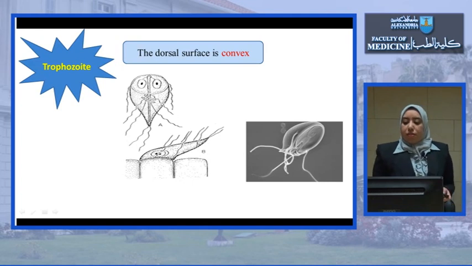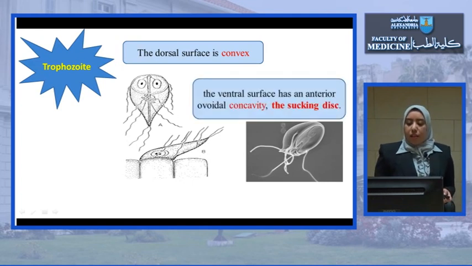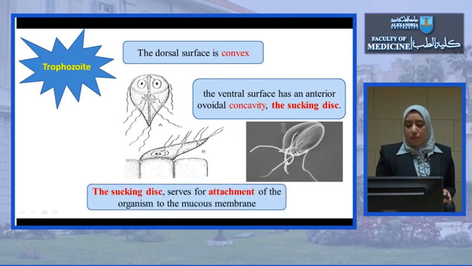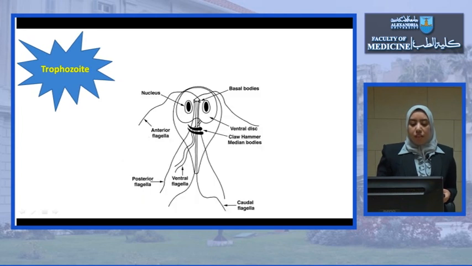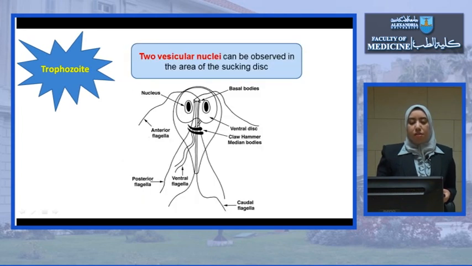Here you can see that the parasite has a dorsal surface and a ventral surface. The dorsal surface is convex, while the ventral surface has an anterior ovoid concavity, which is called the sucking disc. The sucking disc serves for the attachment of the organism to the mucous membrane. Here you can see the dorsal surface, which is convex, and here the ventral surface. The anterior part of the ventral surface has an ovoid concavity called the sucking disc. The sucking disc serves for the attachment to the intestinal cells.